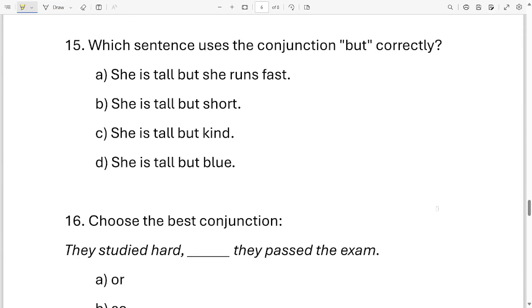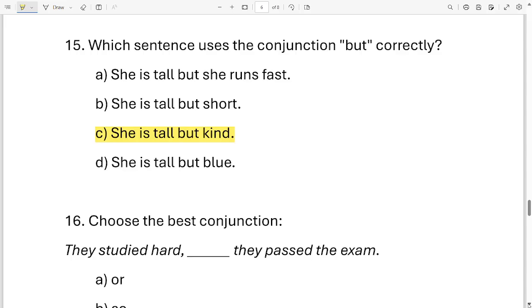Question 15. Which sentence uses the conjunction but correctly? Okay. Here are your options. She is tall but she runs fast. Next, she is tall but short. Next, she is tall but kind. And the last, she is tall but blue. These are the four options. You have to identify the sentence that uses the conjunction but correctly. It is option C. She is tall but kind.